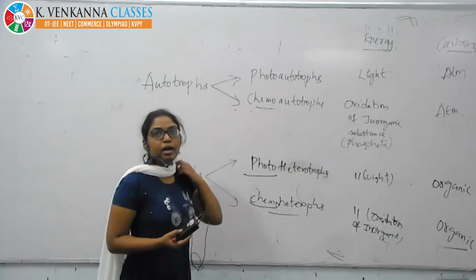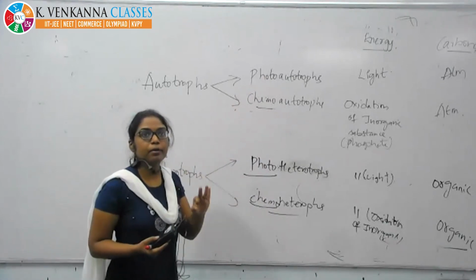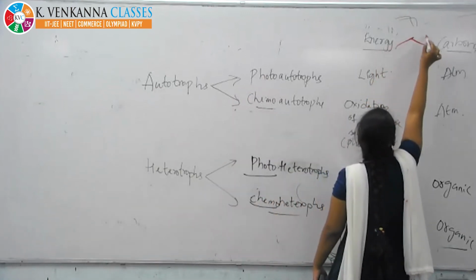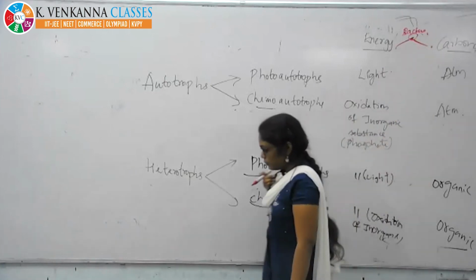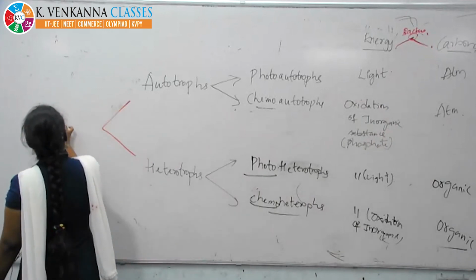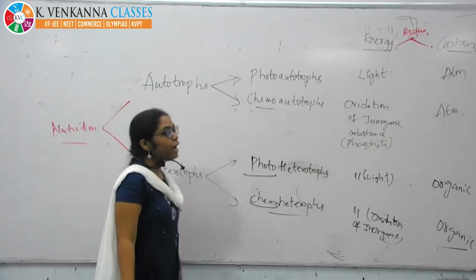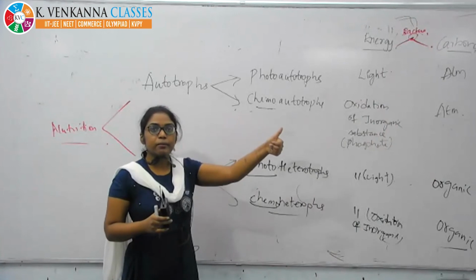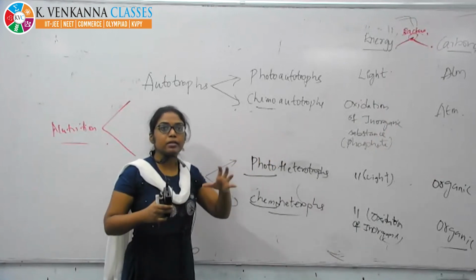Any bacteria which live want energy and a carbon source. What are the two sources? One is energy, one is the carbon source.